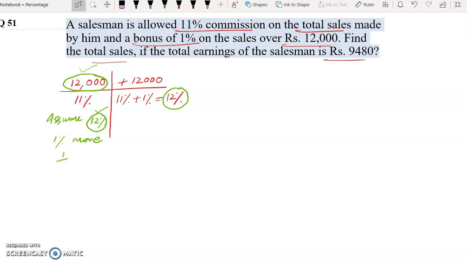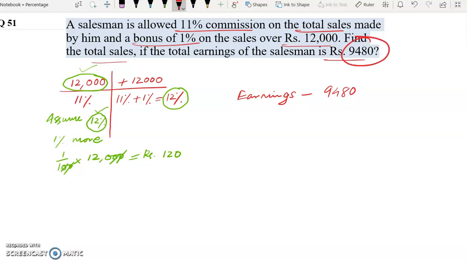Now 1% of 12,000 is how much? This is rupees 120. And in the question, the earnings of the salesman is how much? 9480.